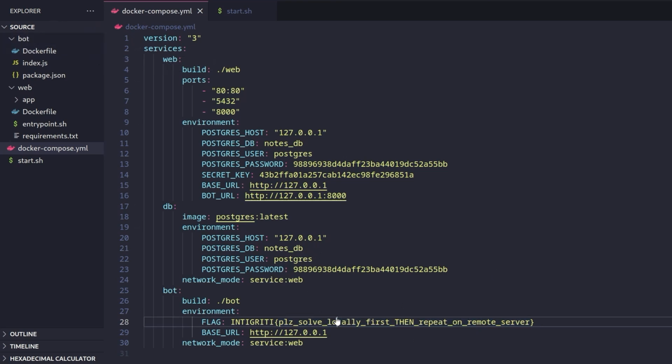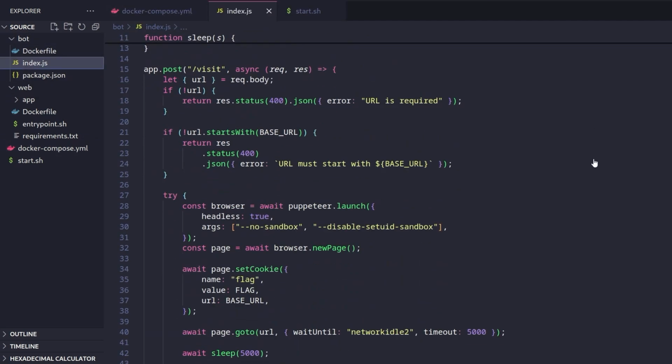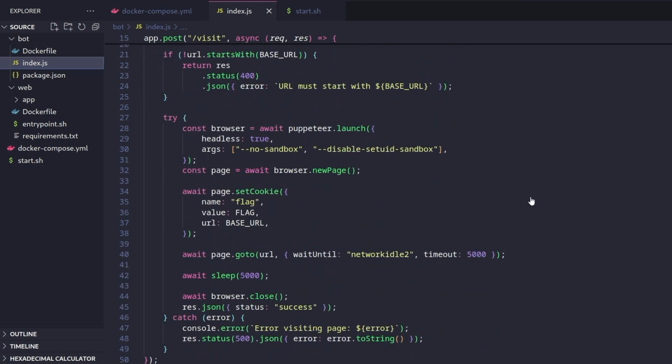I mean, you could have a look around in general to see where the flag is going to be. In this case, we can see it's going straight to the bot as an environment variable. So we're going to jump in there. If you're a regular CTF player, you probably had an idea that we needed to check the bot anyway, because this is quite a standard kind of a challenge.